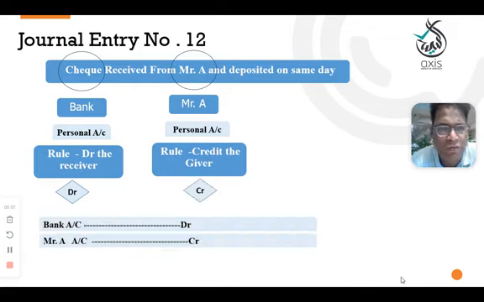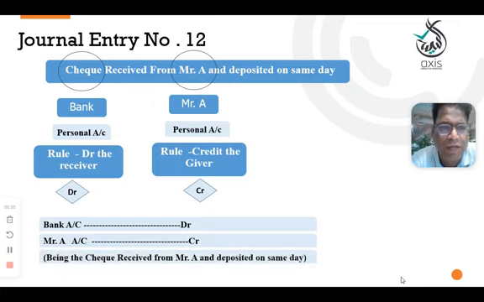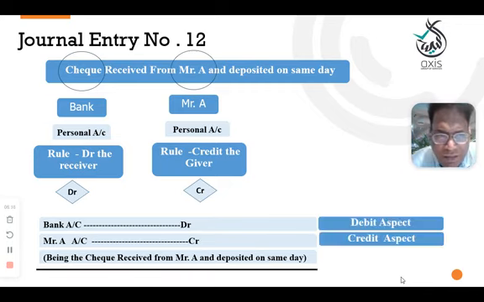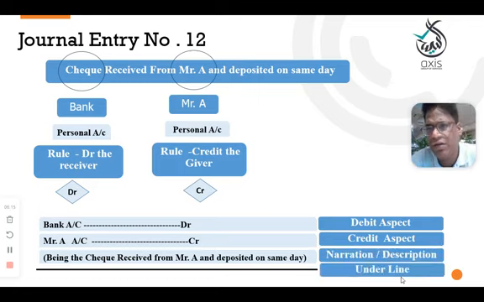So bank account debit to Mr. A account credit, being the check received from Mr. A and deposited into the bank on the same day. So here, debit aspect, credit aspect: bank is the debit aspect, Mr. A is the credit aspect, then narration and underline. This is a very simple entry, same as what we discussed in the previous session.